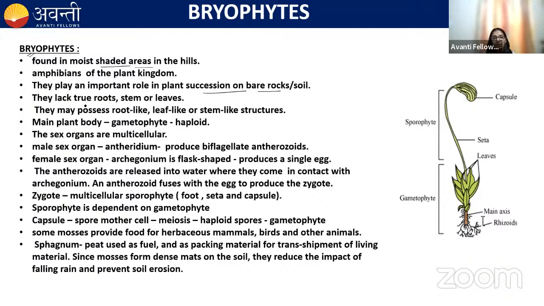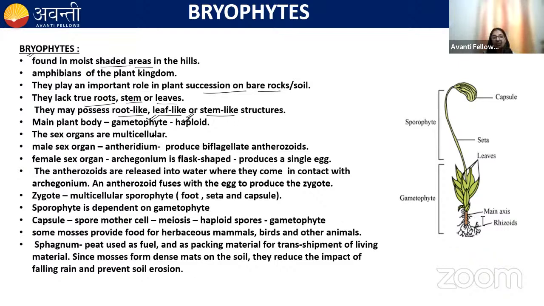They do not have true roots, stems, or leaves. They have root-like structures, which are rhizoids. They have leaf-like and stem-like structures, but they do not have true roots, stems, or leaves. Remember this. Their plant body is gametophyte, and it is haploid. And this gametophyte is the dominant plant body. It is independent, that means it is free living, and it is photosynthetic in nature.